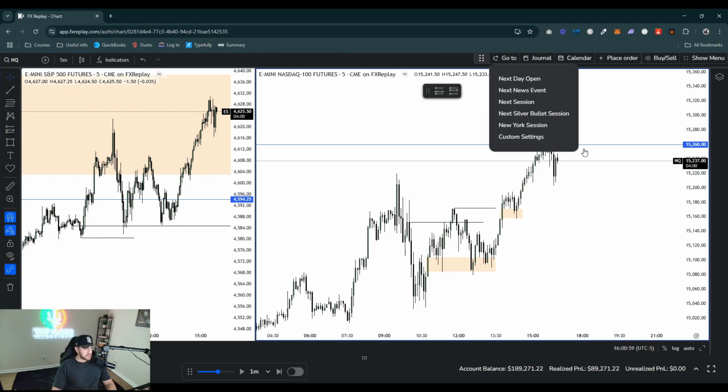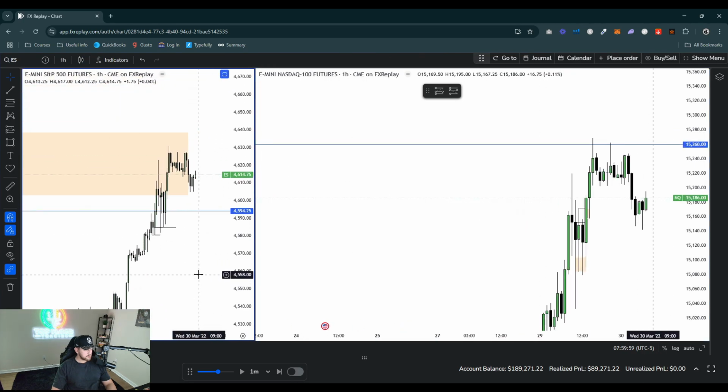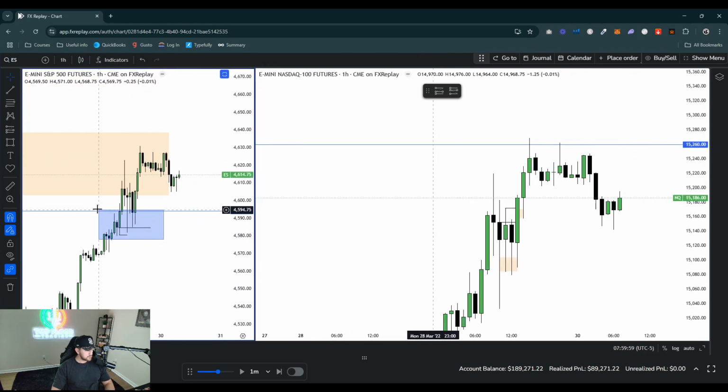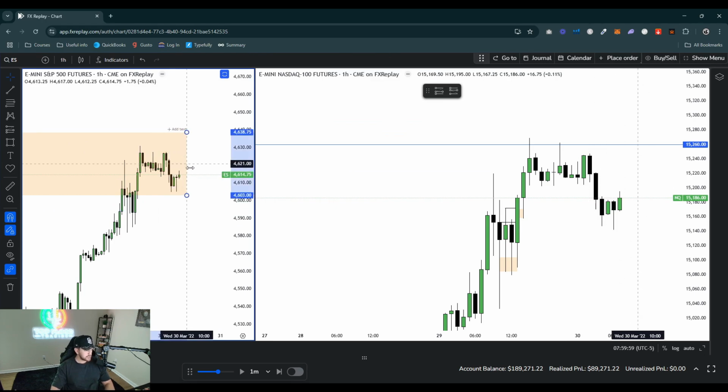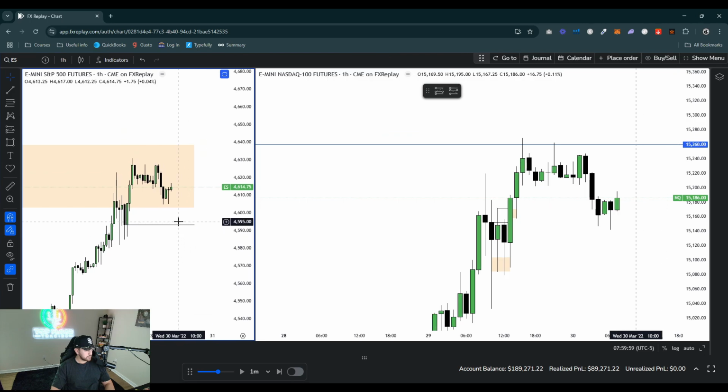All right, let's move on to the next session here. So let's go back to the 1 hour. Let's see if we formed another high on ES, and we did yesterday. So our CISD right here from this daily fair value gap would be right here at the 1 o'clock opening price because we still have a new high here. So the series of up close candles is tapping into the higher time frame PD array. The CISD would be below the opening price here.